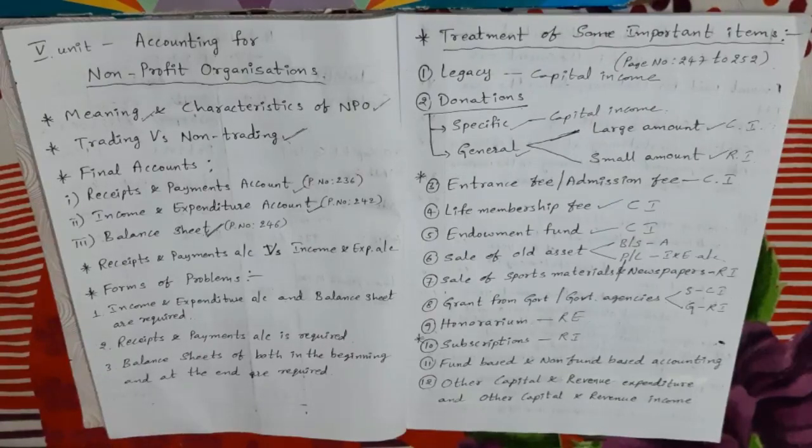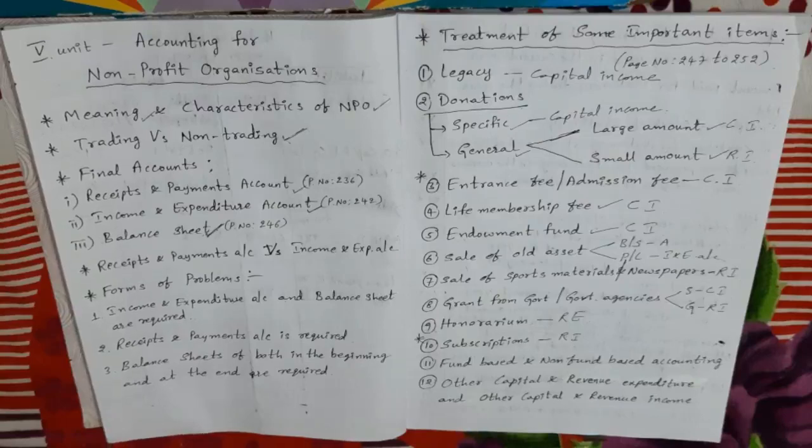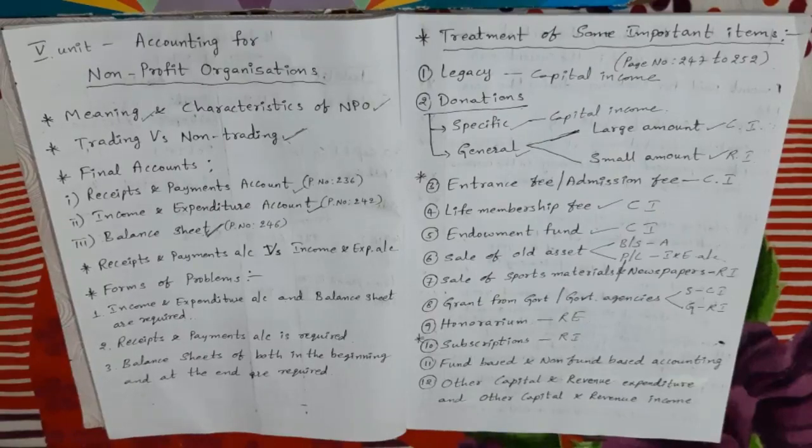Fund-based accounting is an exception to the general rule that all items of revenue or income and expenses are transferred to the income and expenditure account. However, there are certain items of income or expenses for which no specific fund exists. The accounting for such incomes or expenses is termed non-fund based accounting, and these items are credited or debited to the income and expenditure account.